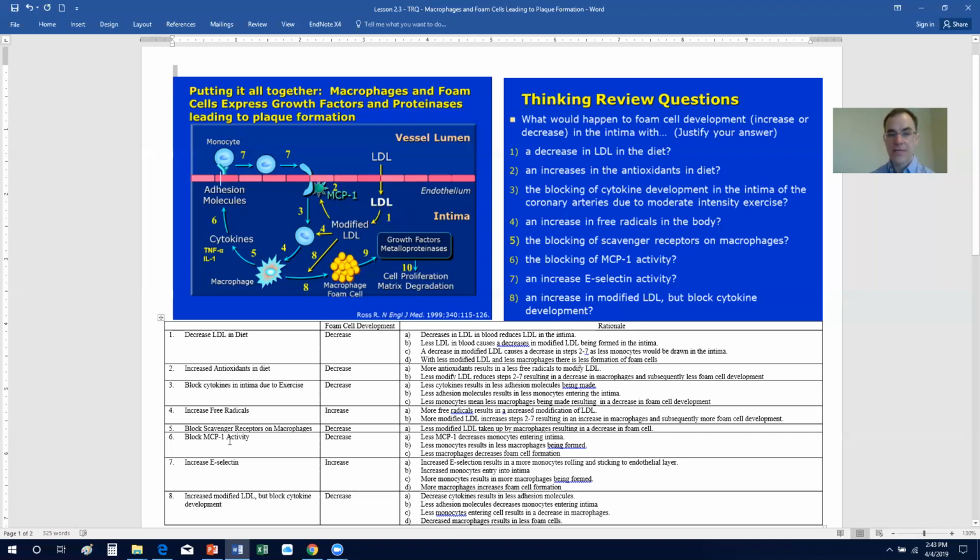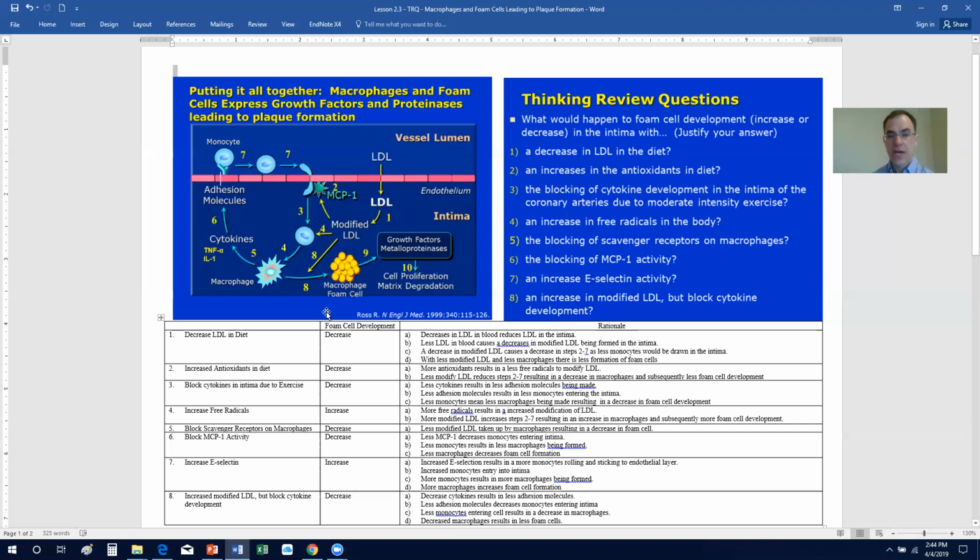What about you block MCP1 activity? Well, if you block MCP1 activity, that means you have less of the monocytes getting into the intima, therefore less monocytes, less macrophages. Less macrophages means less modified LDL taken up and less foam cells being developed.